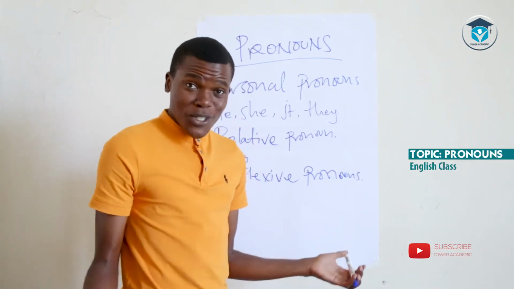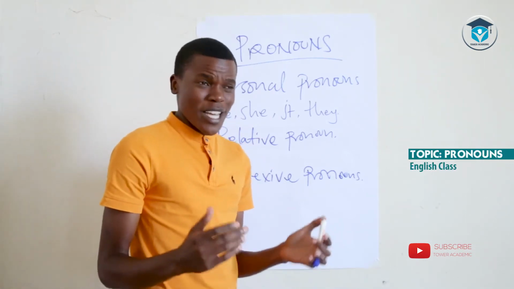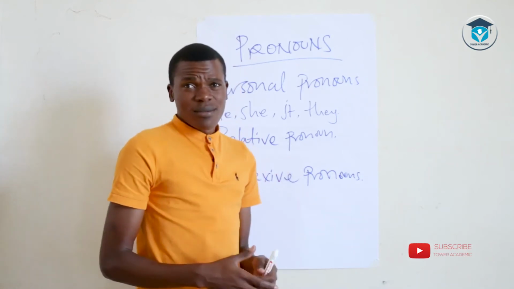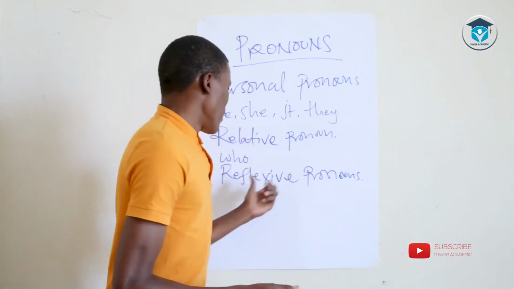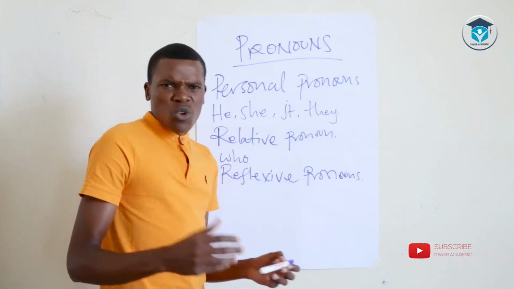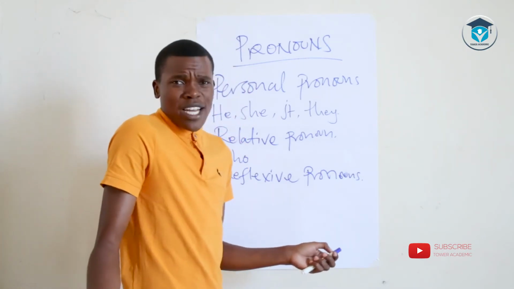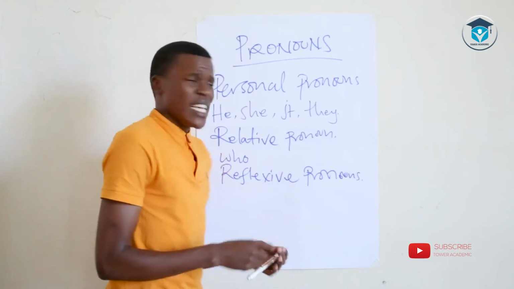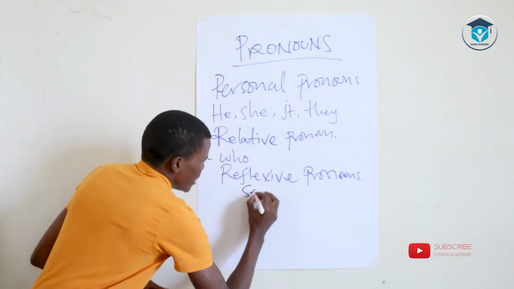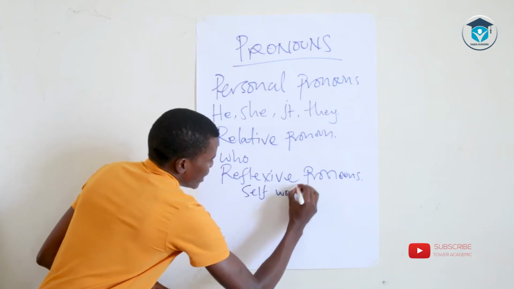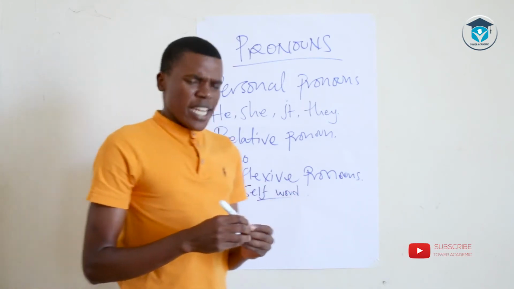A reflex action, for that matter, you could blink. As you blink, you can't control it, but you do it. Reflexive pronouns are what we would also like to call self words. If you don't like to say a reflexive pronoun, you can say a self word.